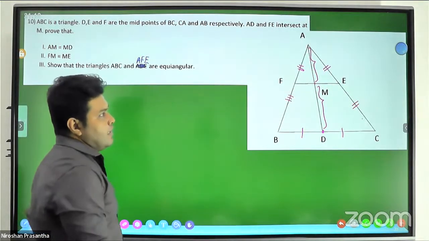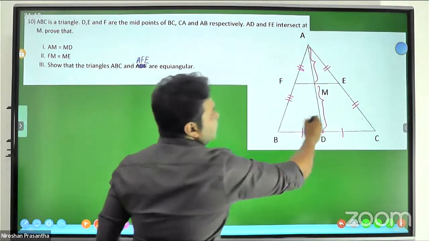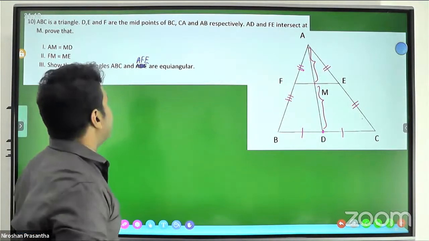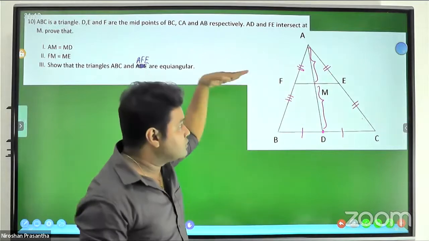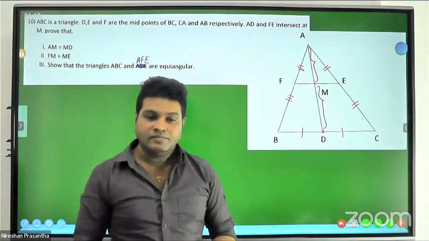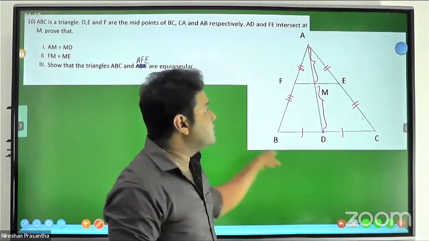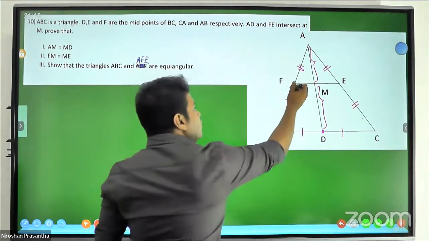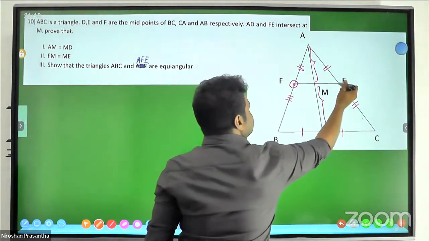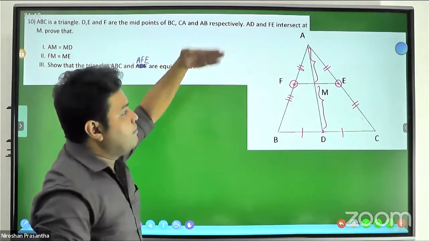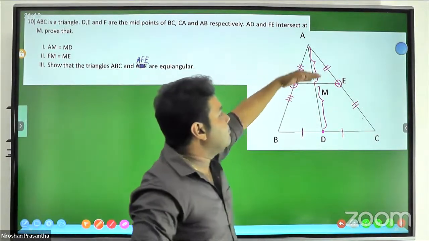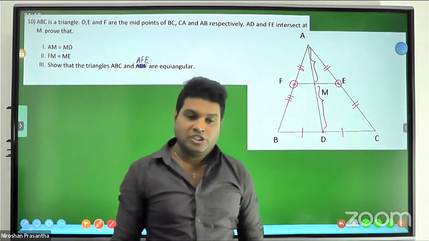Before we tell that AM equals MD, you have to select the large triangle ABC to use the direct midpoint theorem, because in triangle ABC there are two clear midpoints along these lines. Due to that, we can apply the midpoint theorem to get the parallel line.